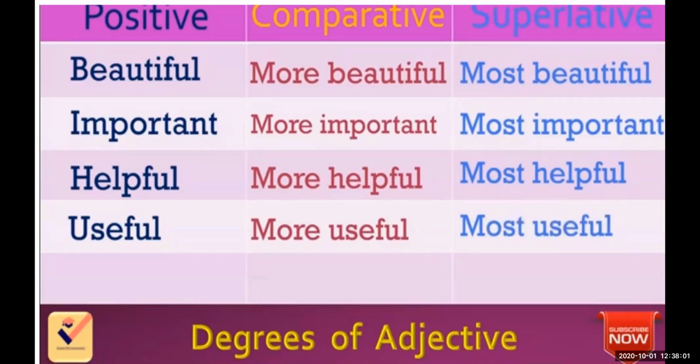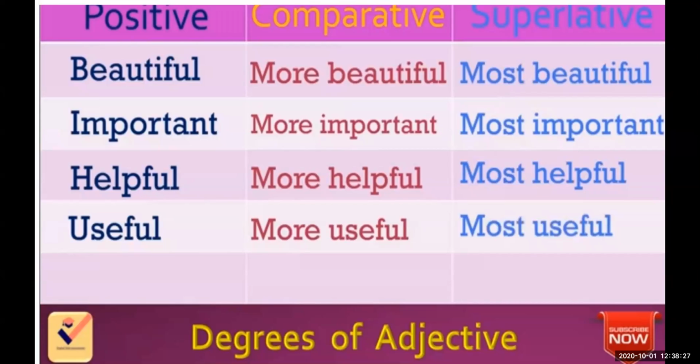For example, if I have taken the word helpful, the first sentence I will give you is: my mother is a very helpful woman. When I talk about the comparative, I will write comparative dash, my grandmother is more helpful than my mother.